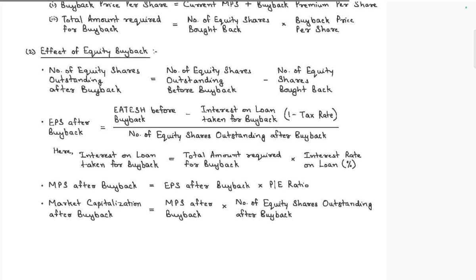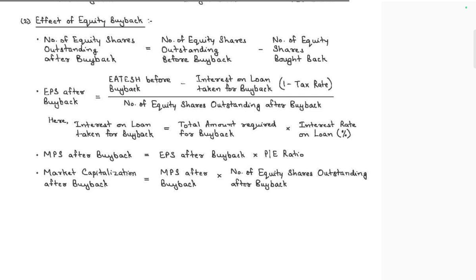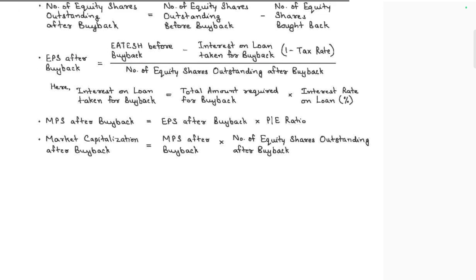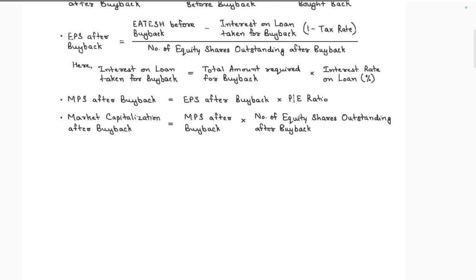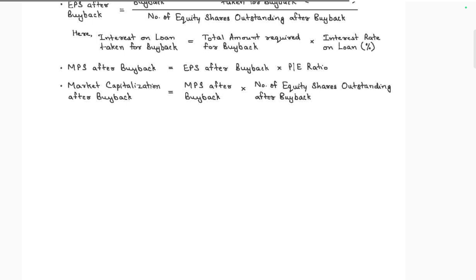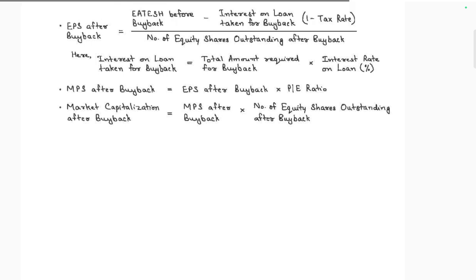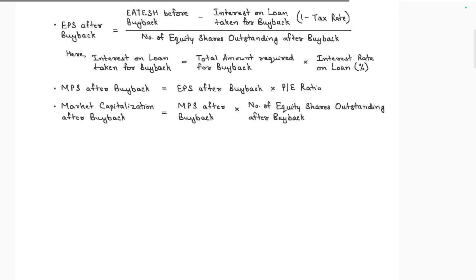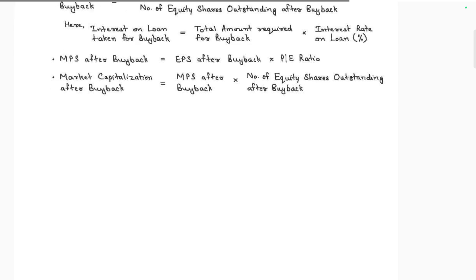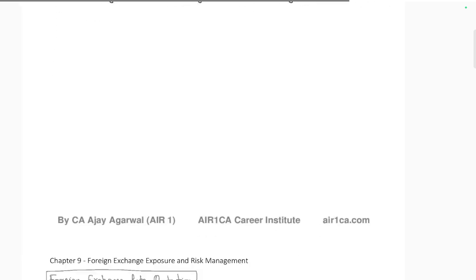The EPS after buyback is equal to earnings before buyback, minus interest on loan taken for buyback, minus tax, divided by the number of shares outstanding after buyback. Here, the interest on the loan taken is the total amount required for buyback into the interest rate on loan. So EPS after buyback is equal to earnings after buyback divided by the number of shares outstanding. P/E ratio and market capitalization, and MPS after buyback, are based on the number of equity shares outstanding after buyback.